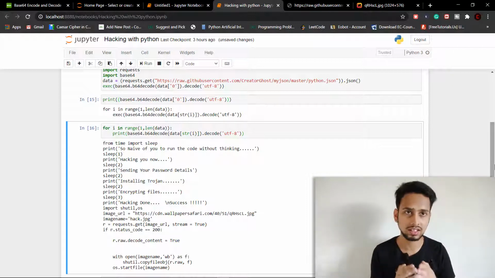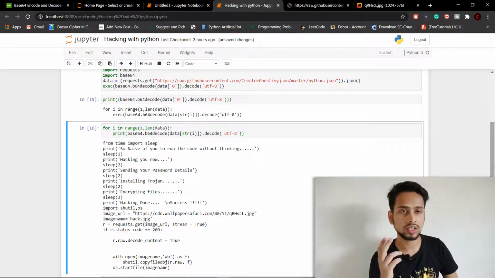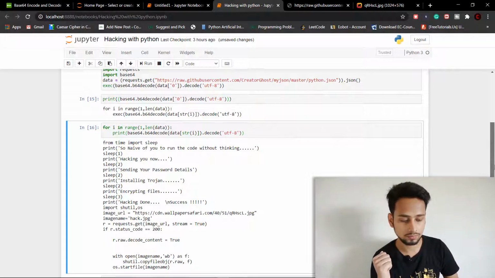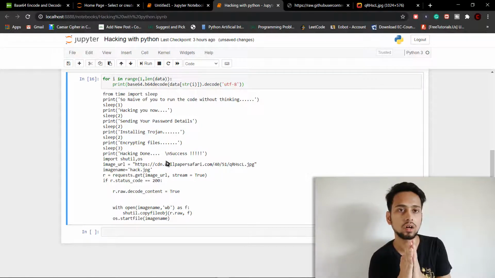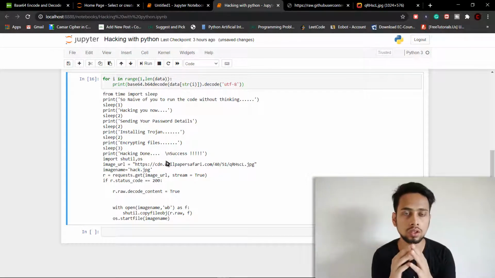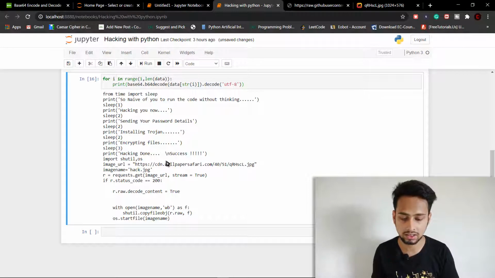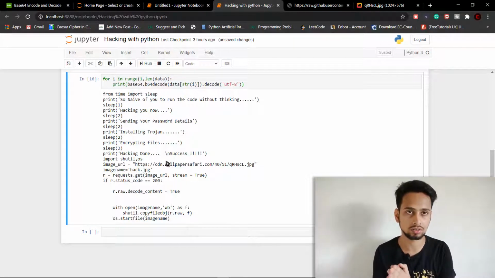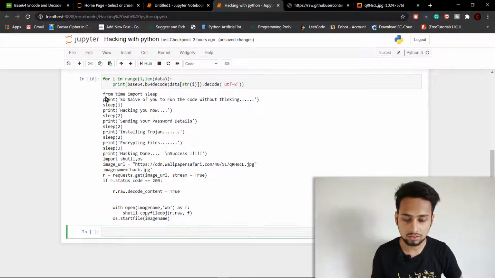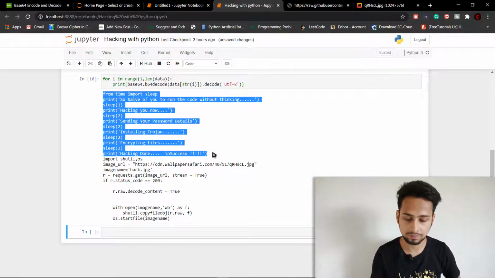So let us see how one creates this. Let us just create this. For creating this, first we are going to write a function, or write anything for whatever purpose we want. Like if we simply want to do what I did, keep printing text, the first thing you do is write that code in Python and then encode it. So let's see how we are going to do that. I'm just going to copy paste this, so it will save some time.